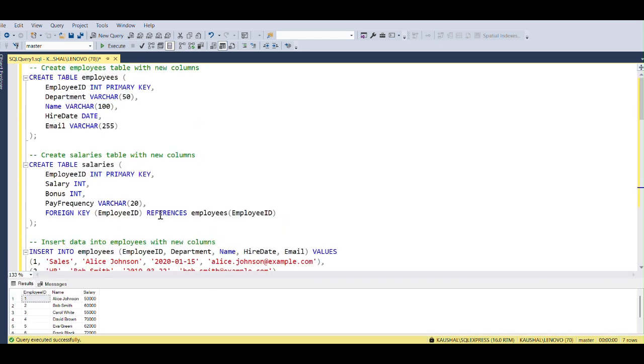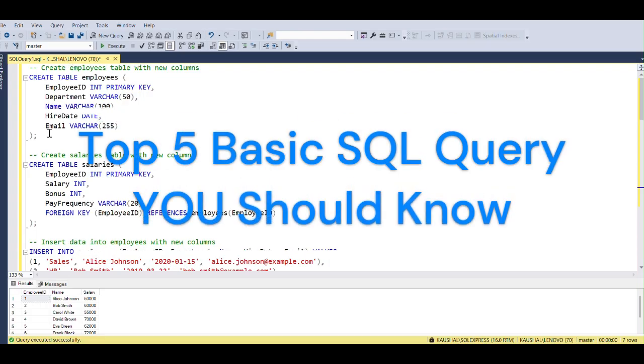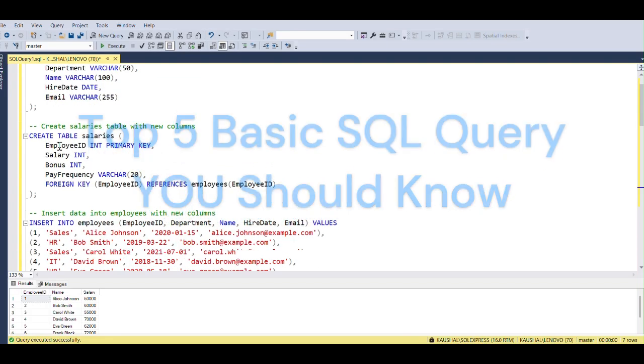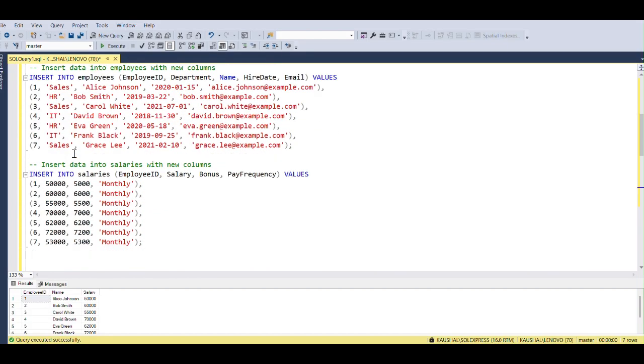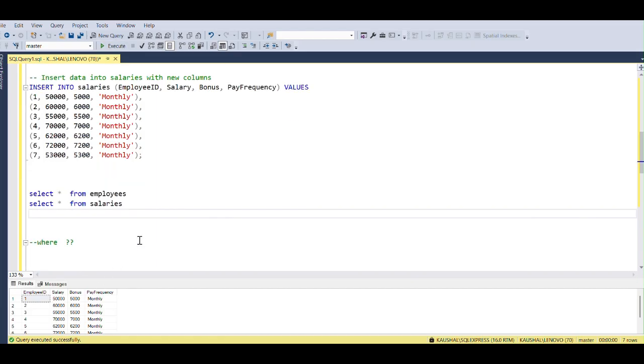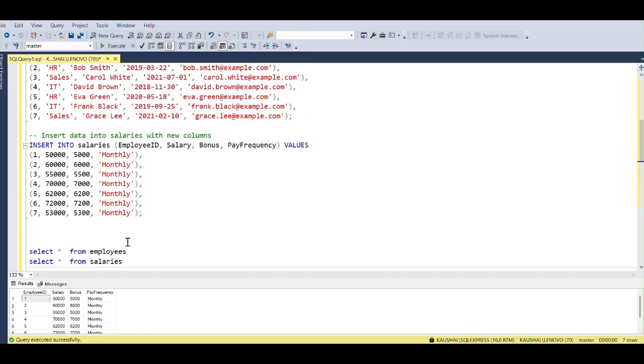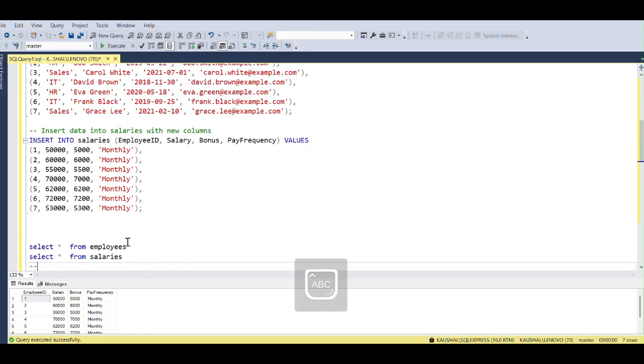Today we will be covering the top 5 basic SQL queries you should know. Let's see this. We have created two tables, one is employee and another is salaries. First, let's select these two, and you can see the rows and columns of these tables by executing them, selecting them both at once.